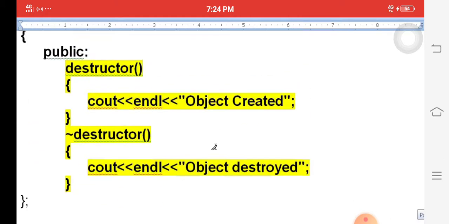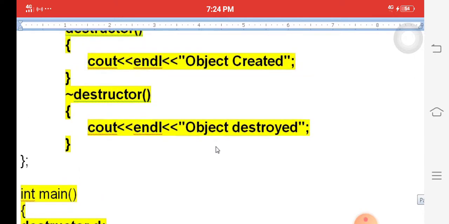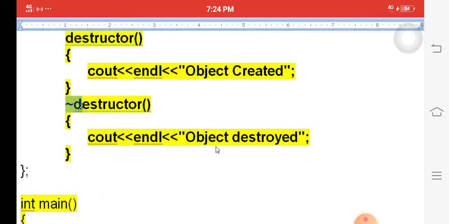Here we have clearly explained what a constructor is, the types of constructors, and what a destructor is. A destructor is similar to a constructor, but it starts with the tilde symbol.